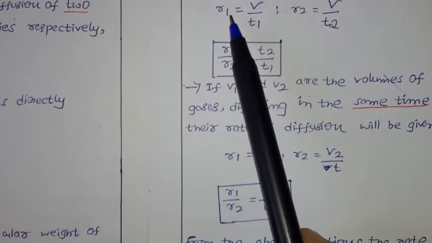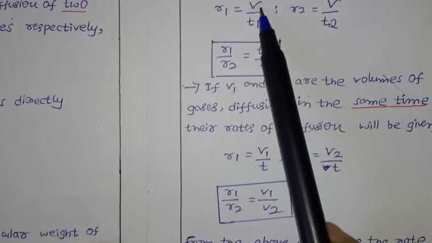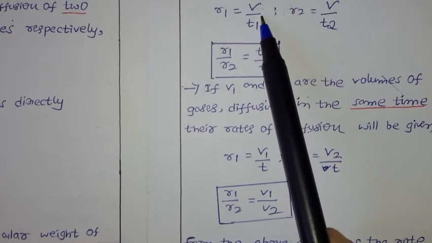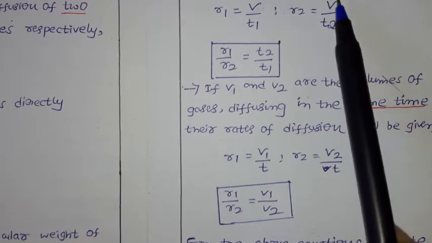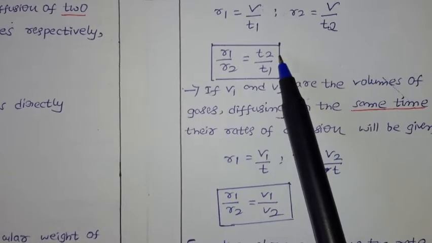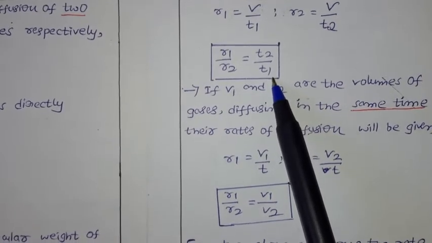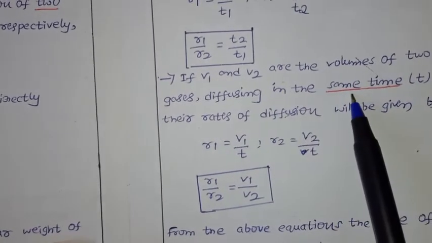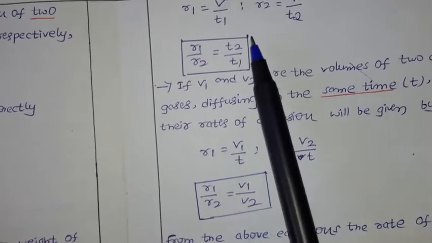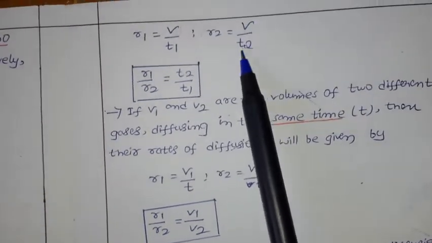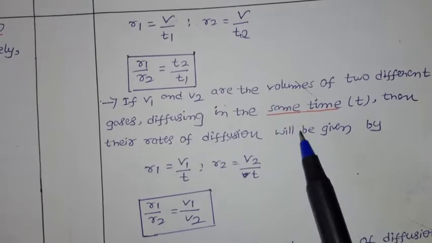Then if you go for R1 by R2, it is V by T1 and V by T2. So V gets cancelled, and you are left with T2 by T1. Now in the next case, you are assuming the same time. In this case, what do we assume? Here the volume was the same, but in this case,